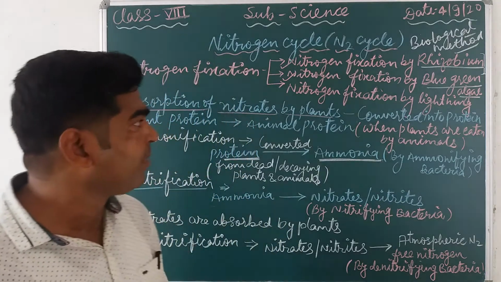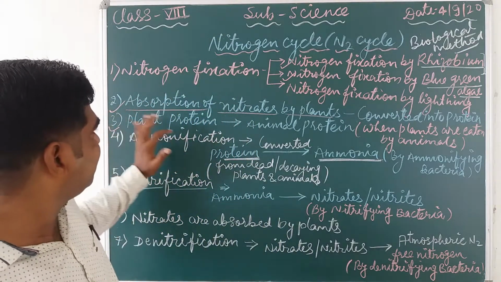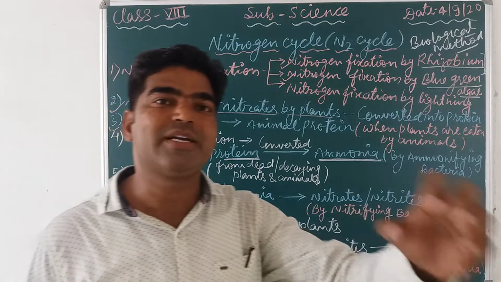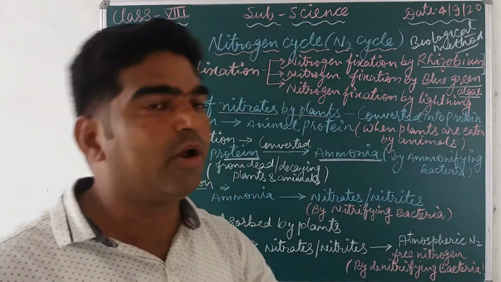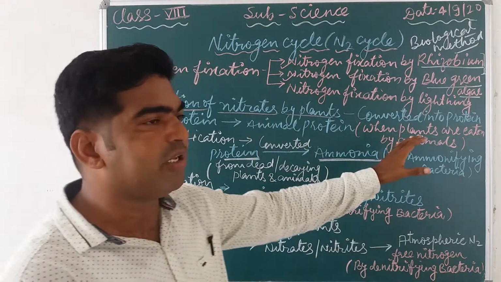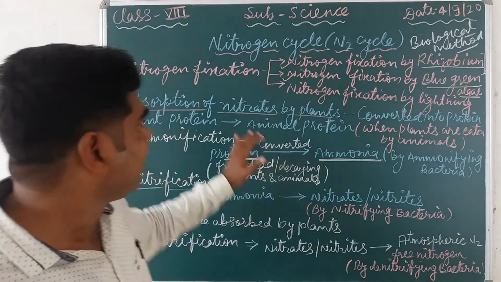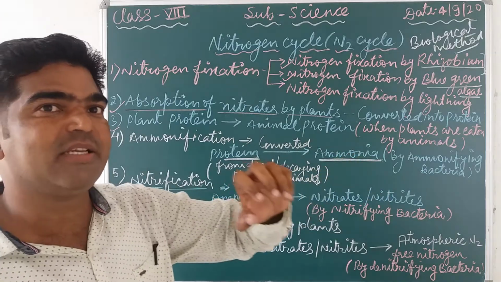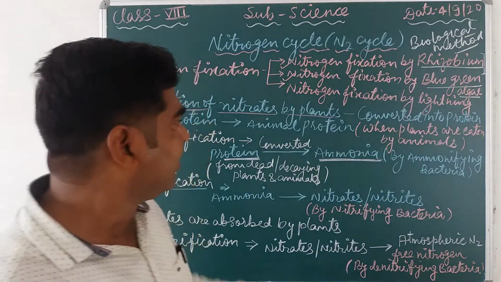Okay. So when a plant product is eaten by the animal or by the human being, that plant protein present in the plant body is converted into what? Animal protein. Means that it is a part of an animal body.